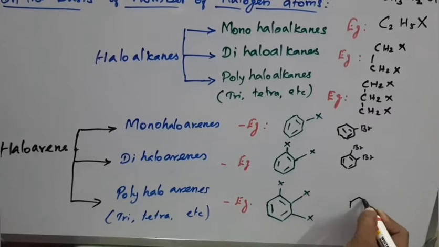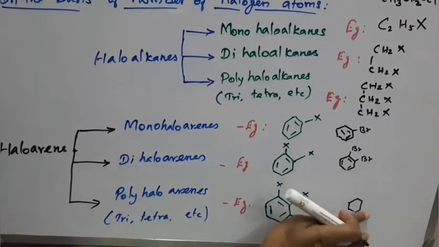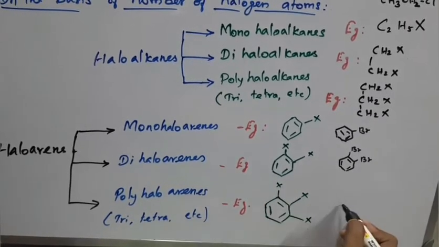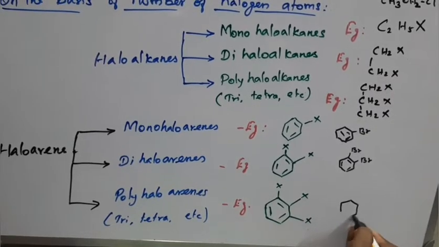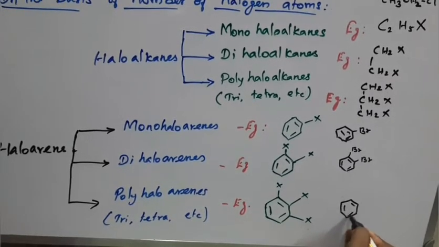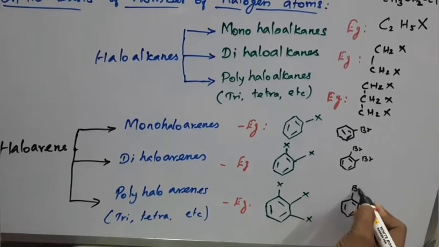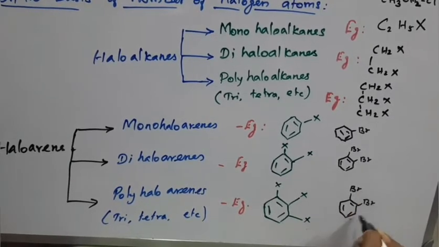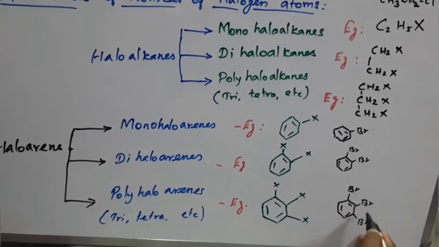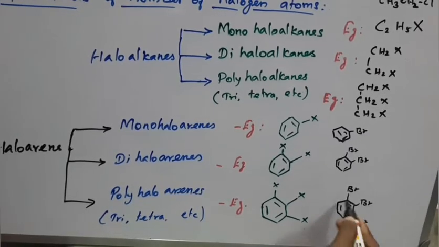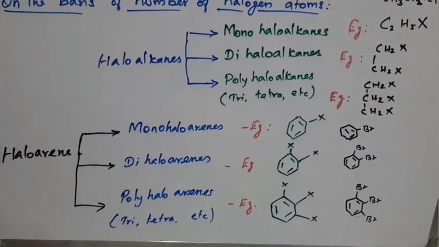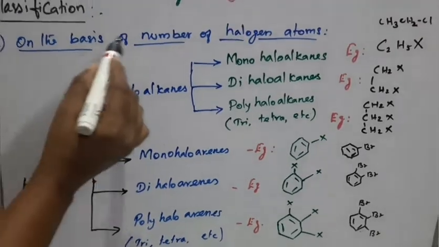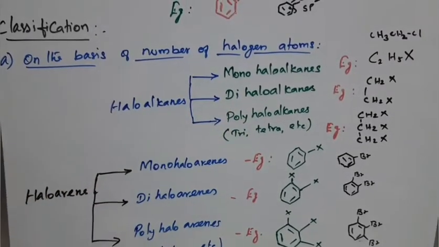Here you see bromine and bromine, and 1,2,3-tribromobenzene. So this is the first classification, on the basis of the number of halogen atoms.